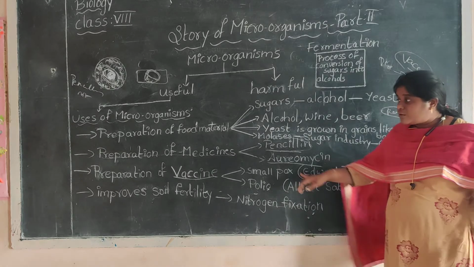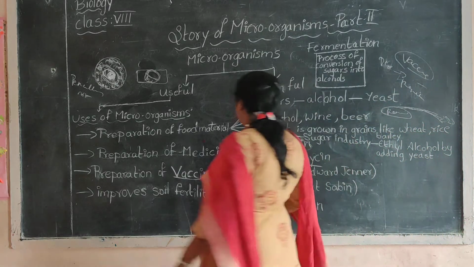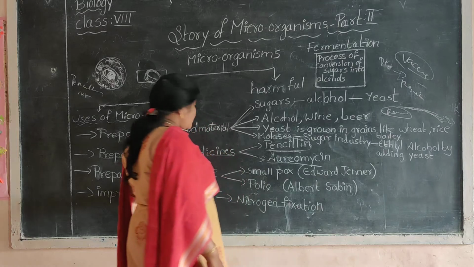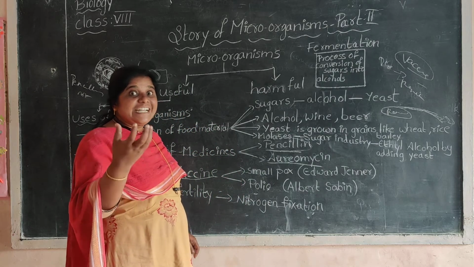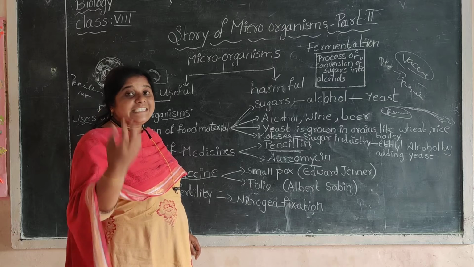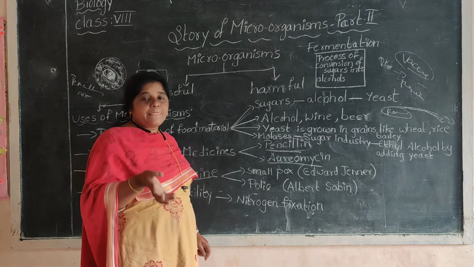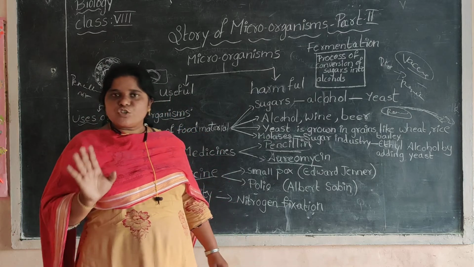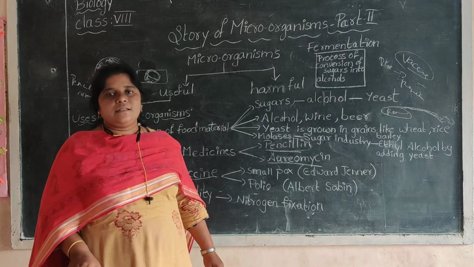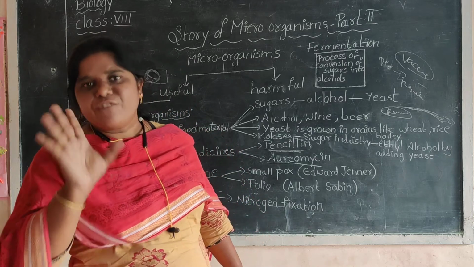Then how microorganisms are useful in the preparation of vaccine, now listen here. First of all, in the vaccine, they will take the dead antigens. If you are taking the polio vaccine, imagine that you are taking the polio vaccine. Poliomyelitis is caused by a virus.